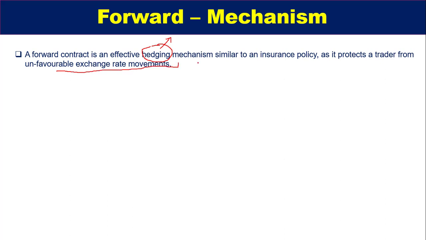As you have seen in the previous examples, whatever the fluctuation of the price, both the party which purchases and the party which sells have the chance of getting benefit, and it is a mutual contract, so this type of situation will be avoided, and it generally acts like an insurance policy.